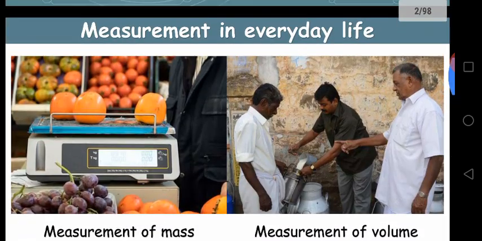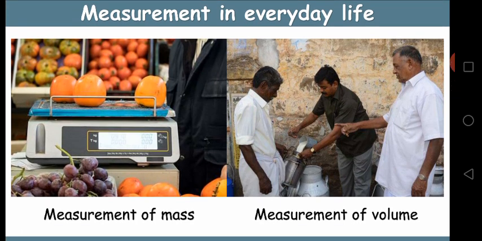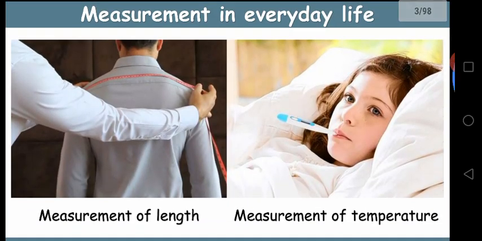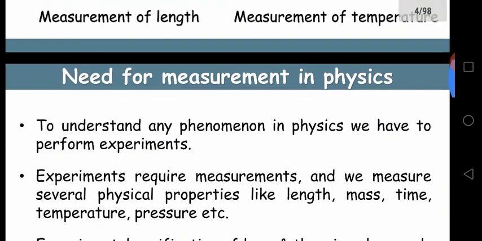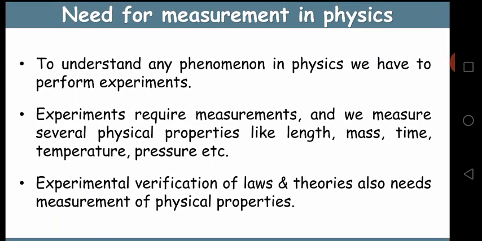Okay. So we use measurements in everyday life to measure mass, volume, length, temperature and so on. Now, what is the importance of measurement in physics? In physics, to understand any phenomena, we need to do experiments. We perform experiments, and experiments require measurements. And we measure several physical properties like length, mass, time, temperature, pressure, etc. Okay, so that is the importance of measurement in physics.